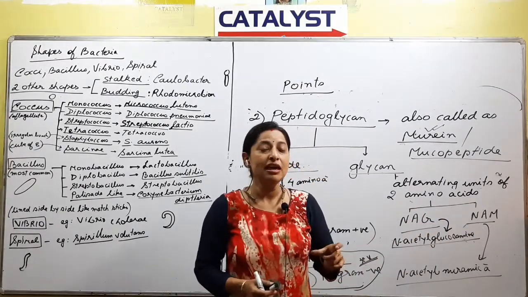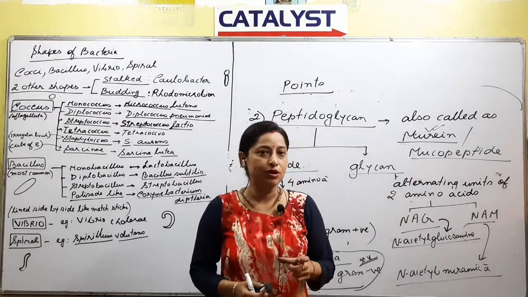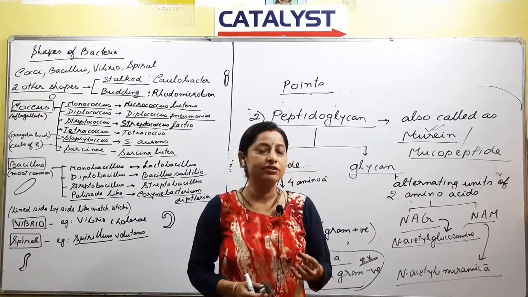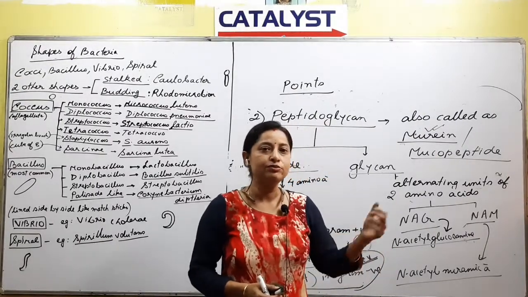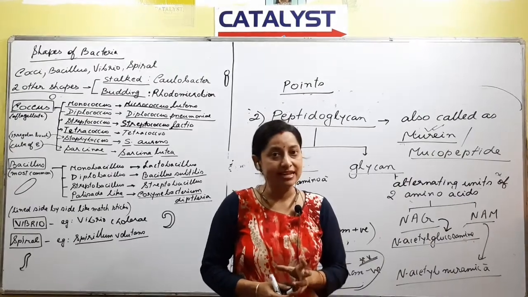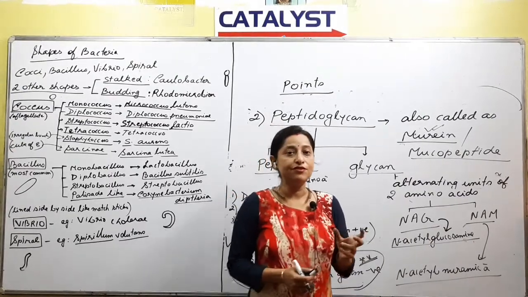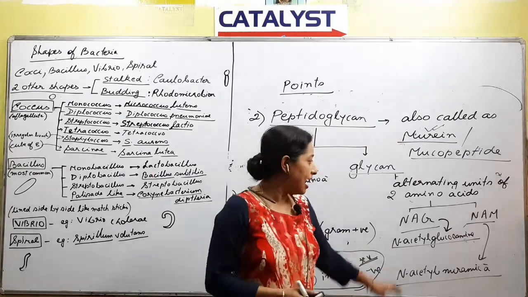Why is it important? Because after this, eubacteria, I think you all remember we have talked about Monera. There are eight groups, and of the eight groups, eubacteria is the group we are discussing now; after this we will discuss archaebacteria. So there should be certain types of differences between eubacteria and archaebacteria, and at that time we will again need NAG and